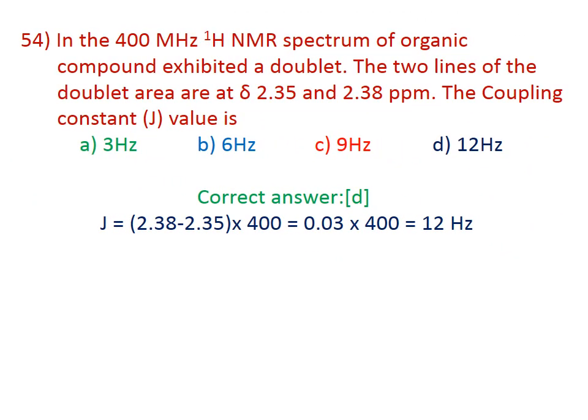Number 54. In the 400 MHz 1H NMR spectrum, an organic compound exhibits a doublet. The two lines of the doublet are at 2.35 delta and 2.38 delta respectively. What is the coupling constant J for this compound? The coupling constant J equals 2.38 minus 2.35, the difference between the two peaks, multiplied by 400. That equals 0.03 into 400, which equals 12 hertz. Therefore, the correct answer for this question is 12 hertz, D.